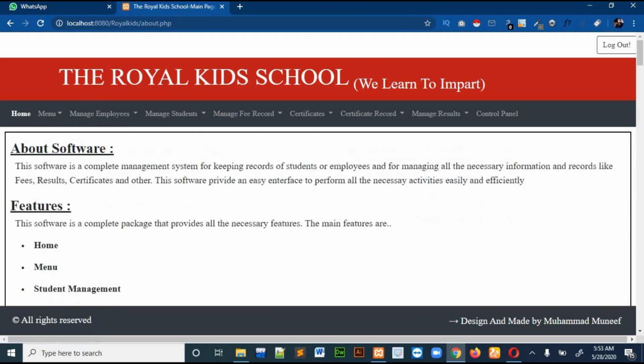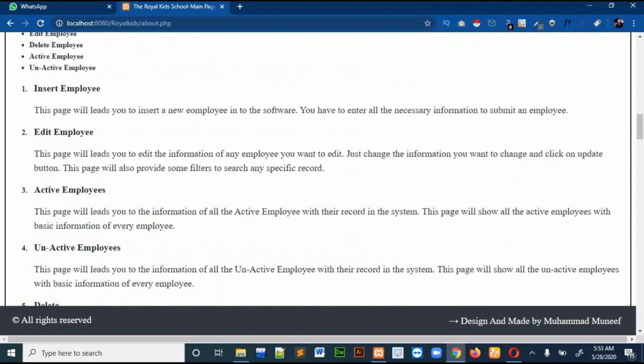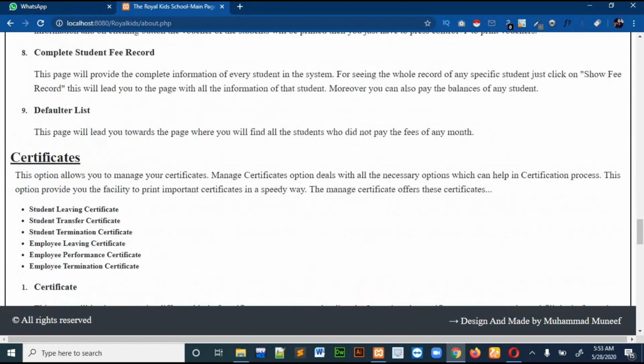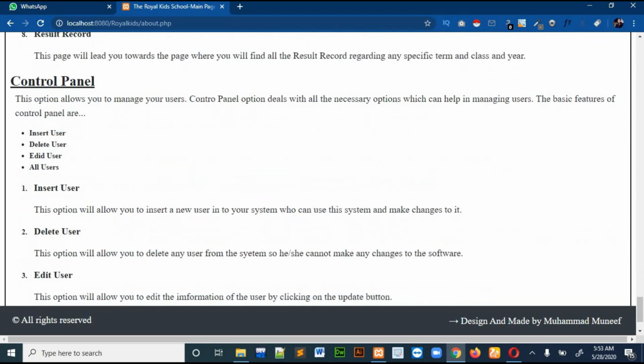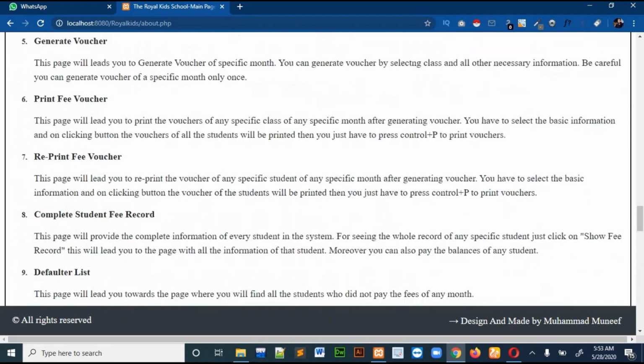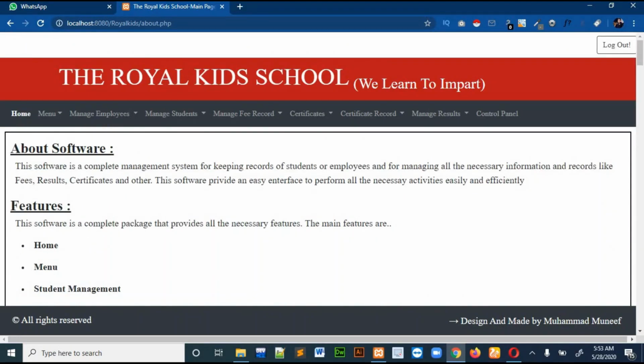In the about page I had documented all the features and other things I had used in this software. So this is a theoretical page. There is nothing special in it. There is only documentation of this project. Now, the other things in the menu section that I will show you.